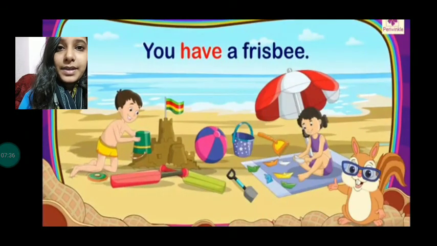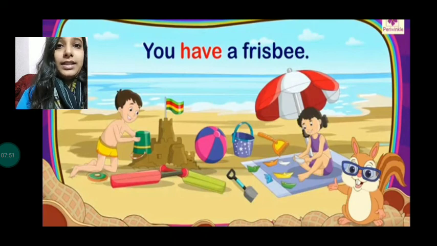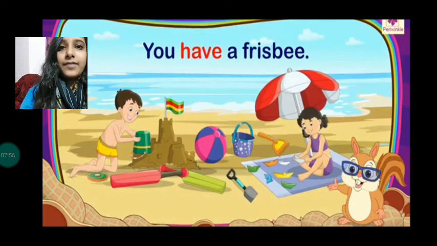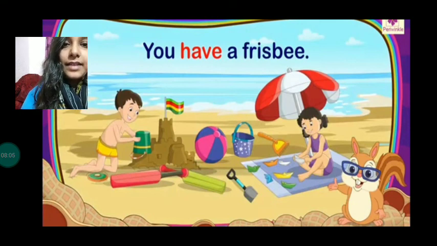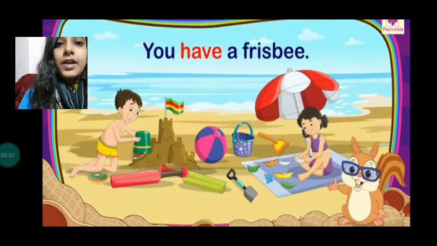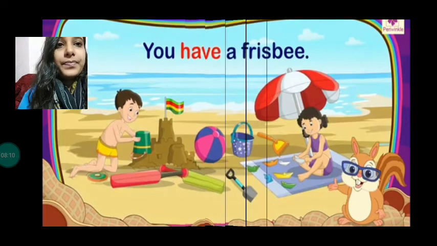You have a frisbee. Now you can be used for a singular person as well as plural person also, right? Singular noun or plural noun. But whenever we are talking about you, it will always be considered into the have category where we have to use have there. Okay, because we never use has with you. You has a frisbee will be a wrong sentence. It will always be you have a frisbee. It is an exception, okay, that when we are using you or I, we always use have with it.